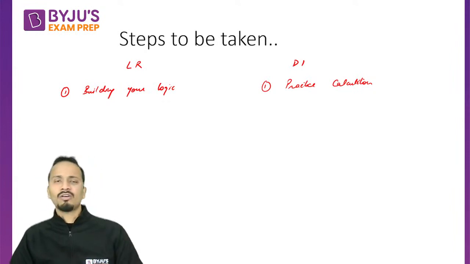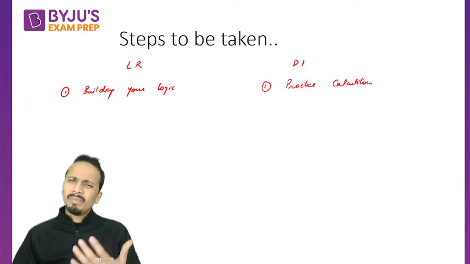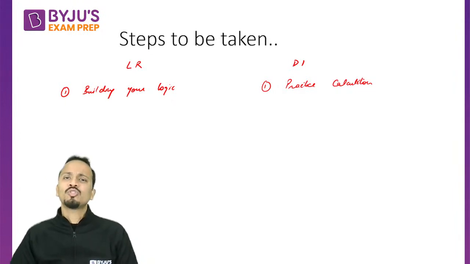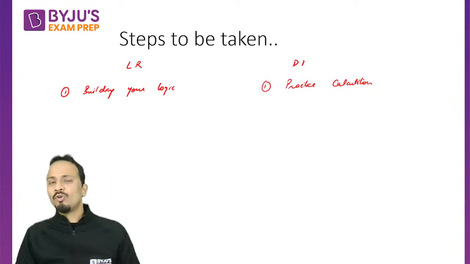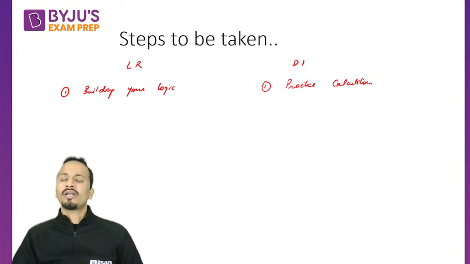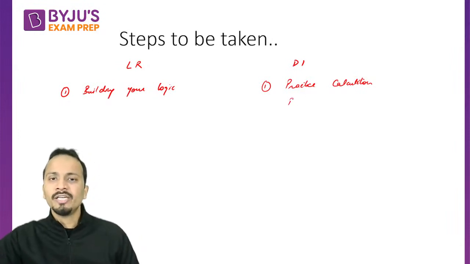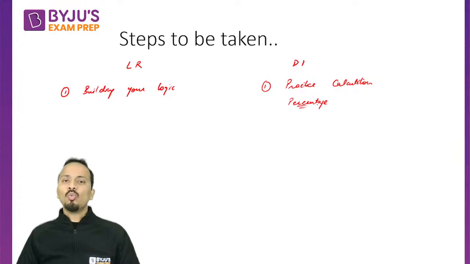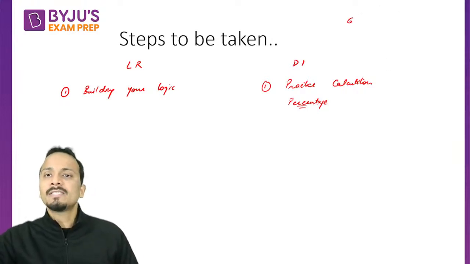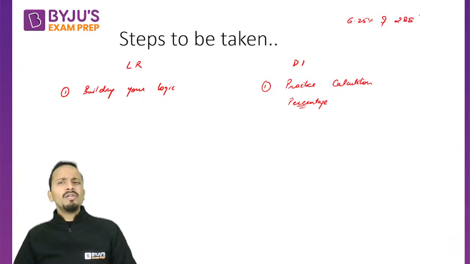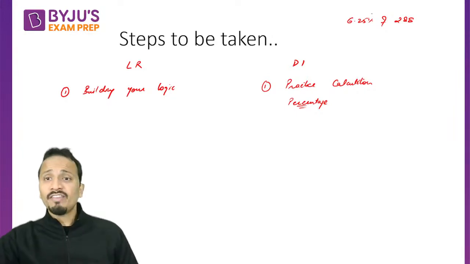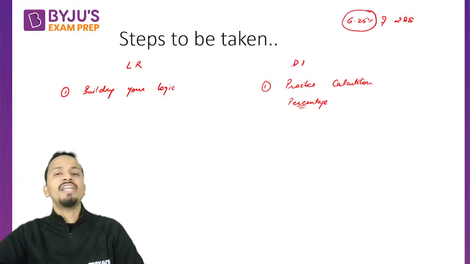Okay, a lot of faculty mentors may suggest you to work on your calculations when it comes to multiplying 3-digit numbers, 4-digit numbers, 5-digit numbers. This is actually not required for CAT. Okay, now what we need to do is practice calculations which are related to percentages. So faster calculations, like if I ask you what will be 6.25 percent of 288, then you should be able to give this answer in less than 10 seconds. Okay, so 6.25 percent, this particular thing is very, very important.